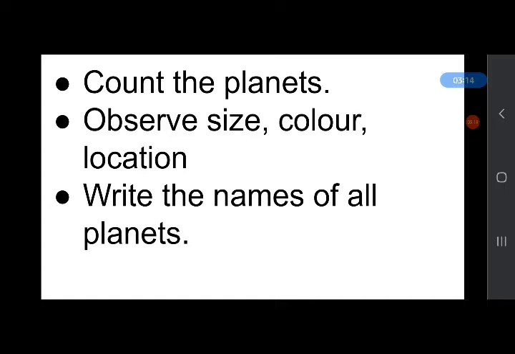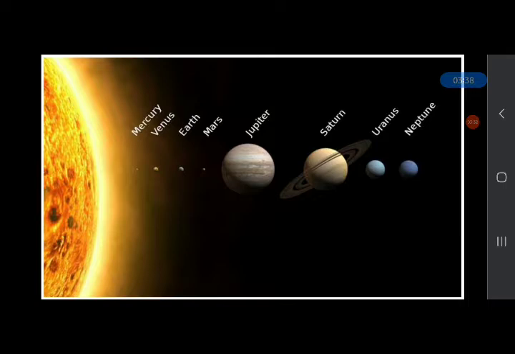In this way, observe and count, and write the names of all planets in your notebook. Pause the video, do this activity, and then come back again. You can take help of this picture also.